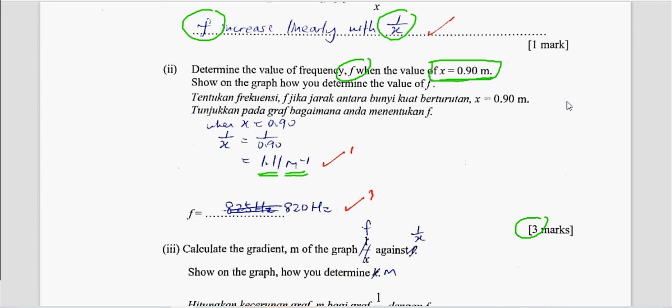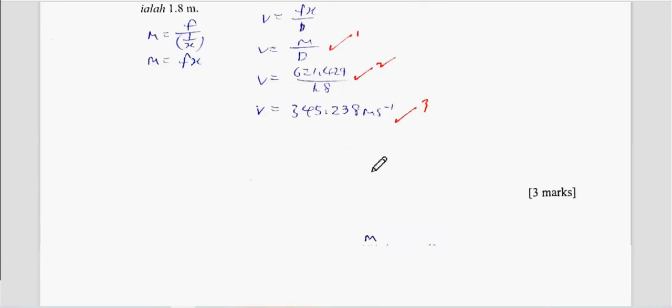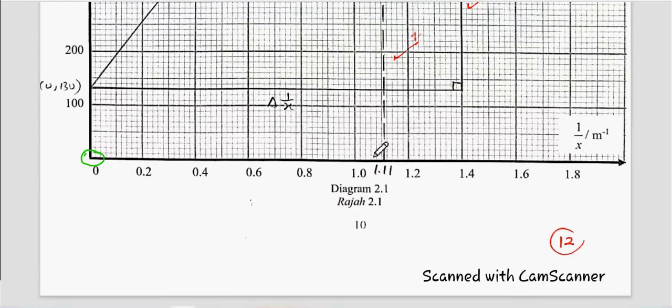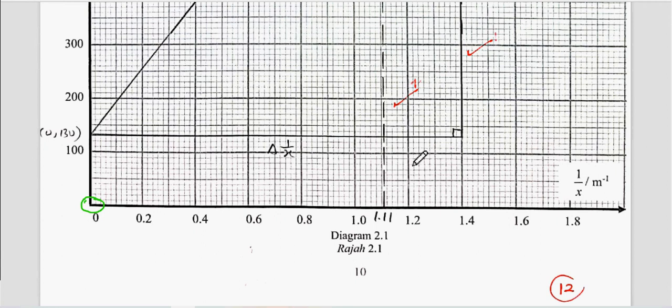The second mark will be in your graph. Show how you get the value of f. And then the final answer will be the value of f with the correct unit. So that will be the third mark. Now we look at mark number 2. So we know that 1 over x is 1.11. Be careful, don't mark the wrong point. Look at the point carefully.